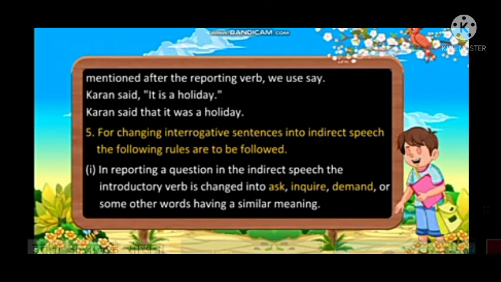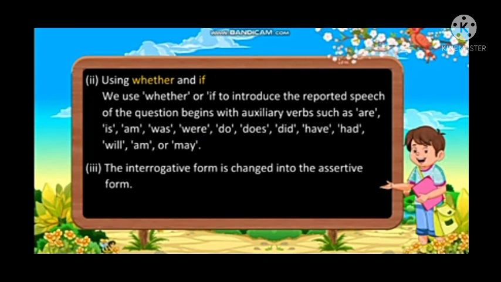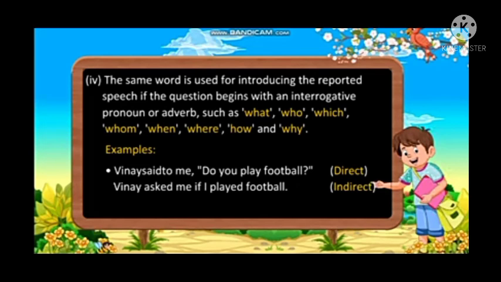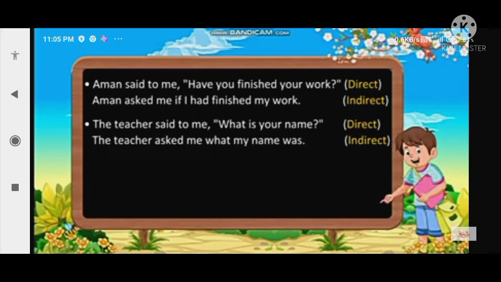For changing interrogative sentences into indirect speech, the following rules are to be followed. In reporting a question in direct speech, the introductory verb is changed into ask, inquire, etc. We use whether or if to introduce the reported speech of the question when it begins with auxiliary verbs such as are, is, am, etc. The same word is used for introducing the reported speech if the question begins with an interrogative pronoun or adverb such as what, who, whom, etc.